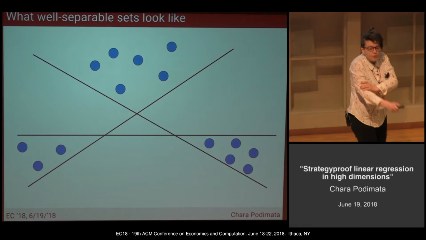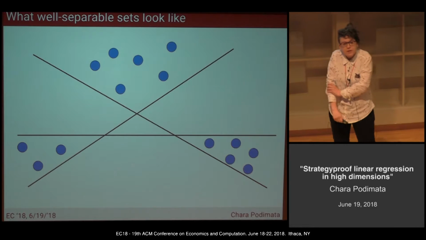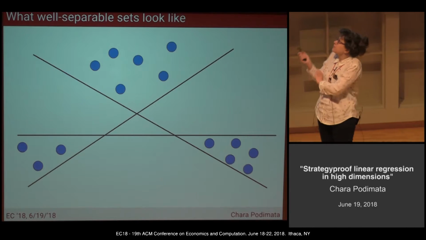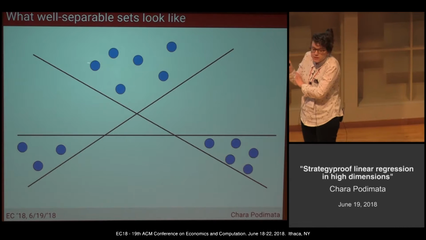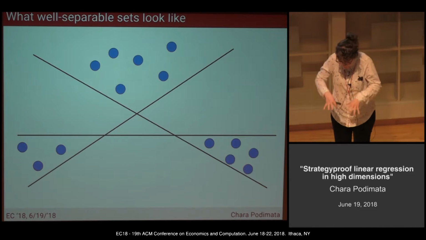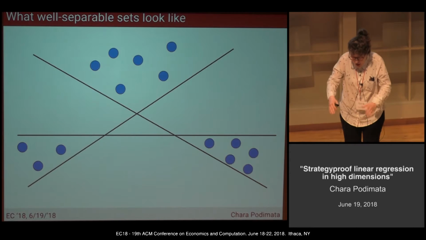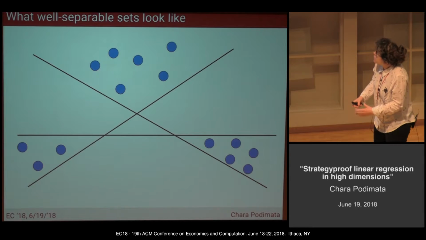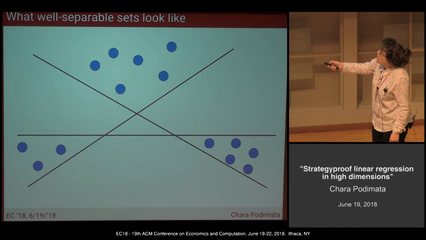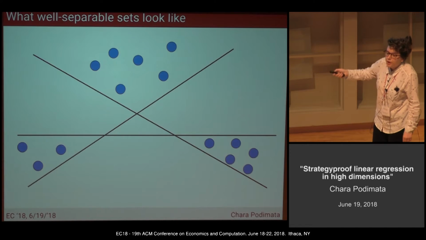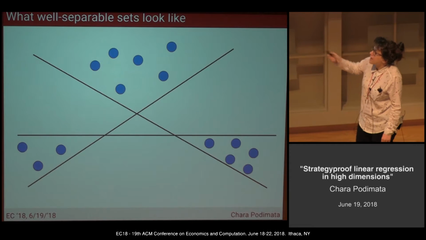And what do the separable sets look like? In their example, intuitively, well-separable sets, if you look at this picture from above, and this is a three-dimensional picture, then well-separable sets are sets where any subset of these sets is separated from the remaining sets by a hyperplane.